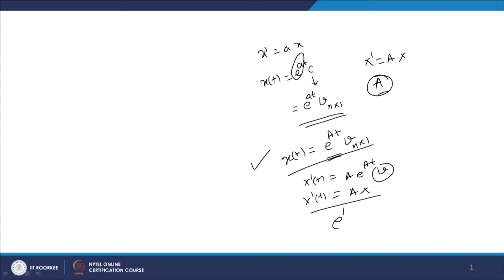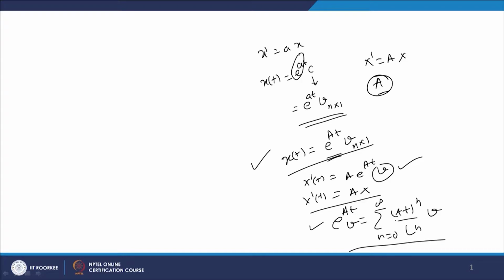But e to power At, we have shown, is nothing but a power series, the sum of A to power n t to power n upon n factorial, n from 0 to infinity. In this sense it is an infinite series in the powers of the matrix A, and it is quite difficult to find the sum of this infinite series of matrices. So we will focus our attention on the vector v, such that this infinite series will be truncated into finitely many terms. That is what we want to discuss in this lecture.